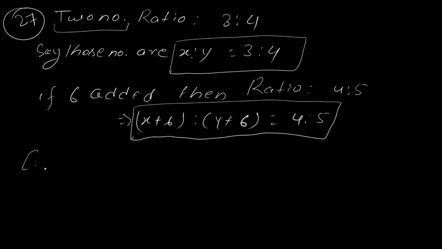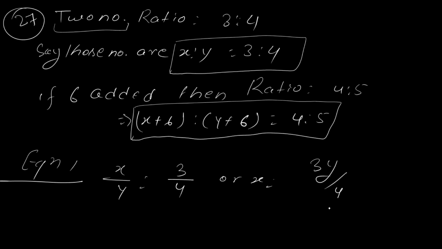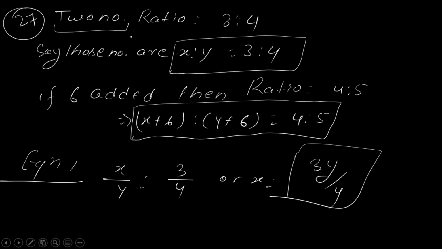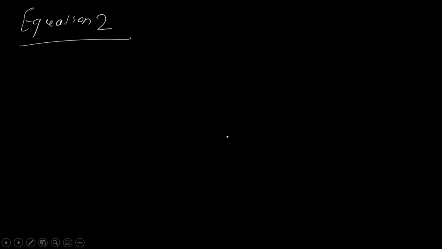Yes sir. So equation 1, x by y equal to 3/4, or x equal to 3y/4. Right, इसको हम यूज करेंगे। Now equation 2, क्या मैंने बोला था? x plus 6 over y plus 6 equal to 4/5.